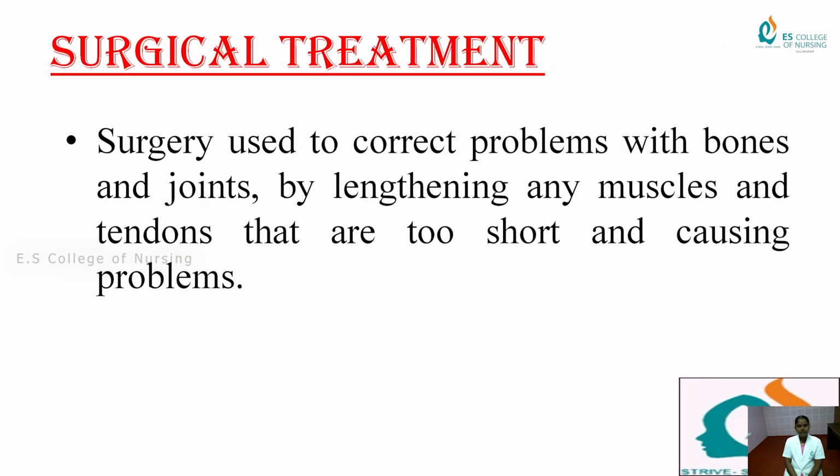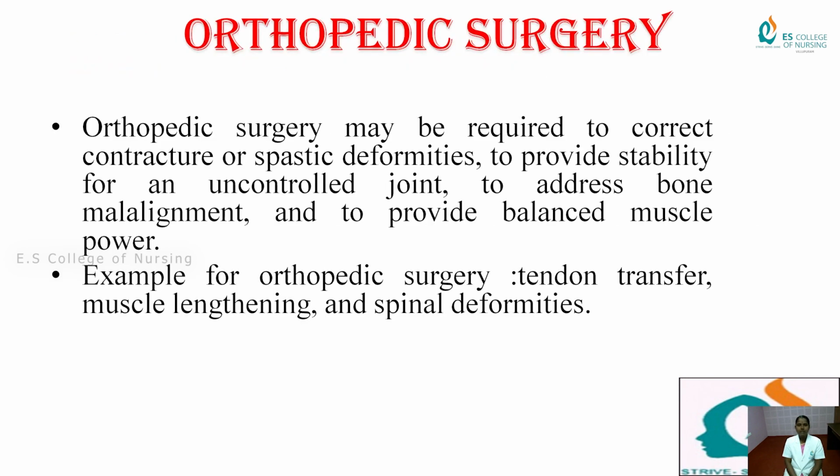The surgical treatment of cerebral palsy is used to correct problems with bones and joints by lengthening any muscles and tendons that are too short and causing problems. Orthopedic surgery may be required to correct contracture or spastic deformities, to provide stability for an uncontrolled joint, to address bone malalignment, and to provide balanced muscle power.